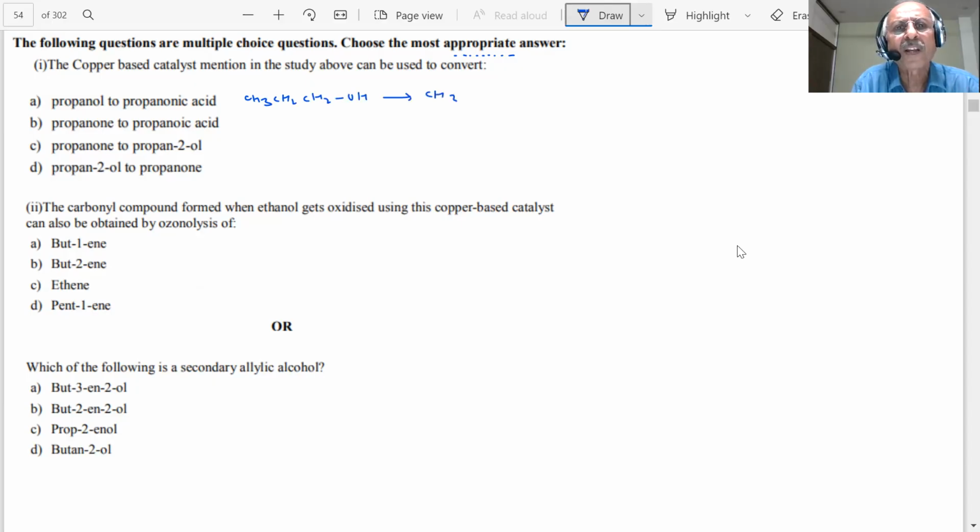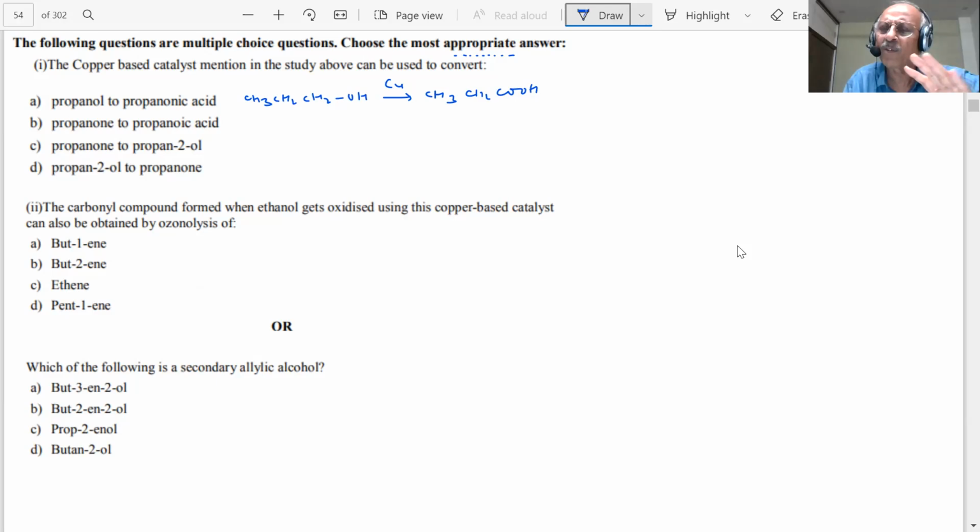What does it mean? Propanoic acid. What is the formula of propanoic acid, students? CH3, CH2, COOH. Is it the right choice? Yes or no? Tell me. Copper based catalyst. These are copper based catalysts, students. Is it the right choice? Yes or no?